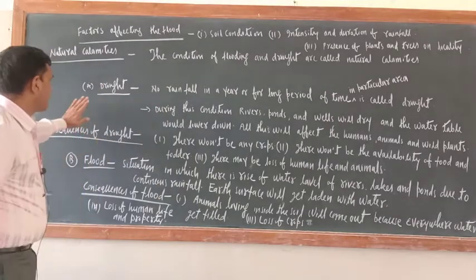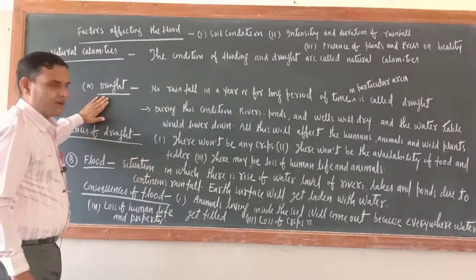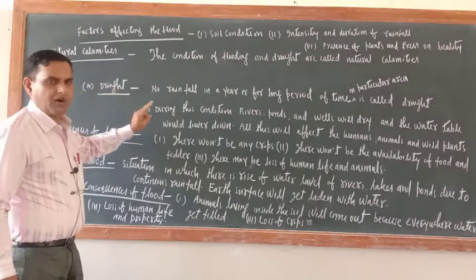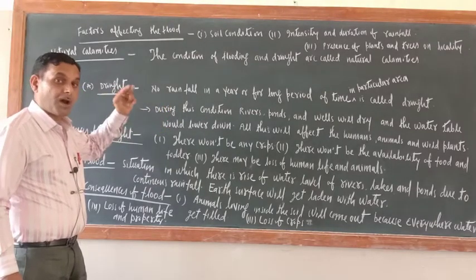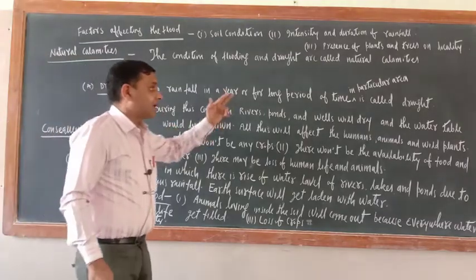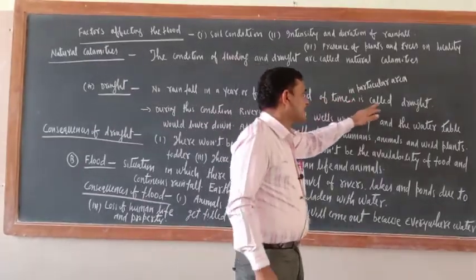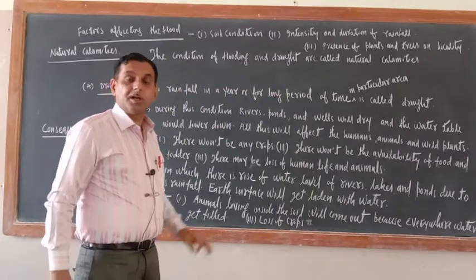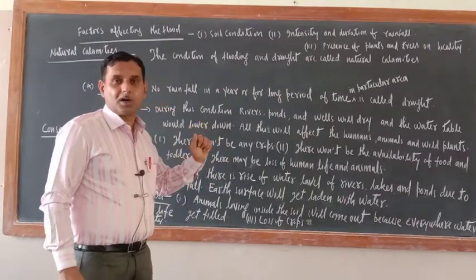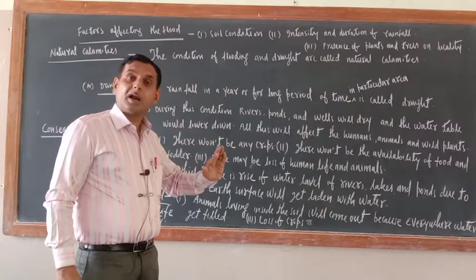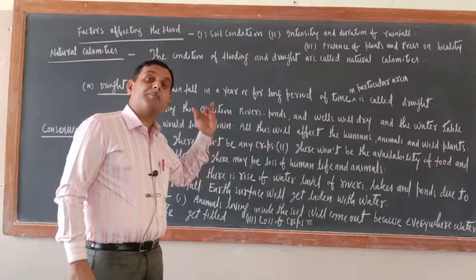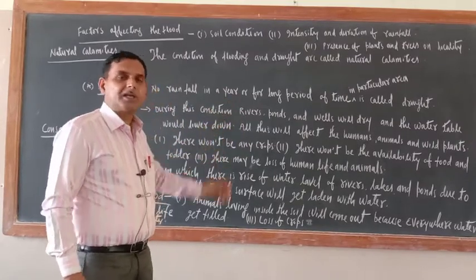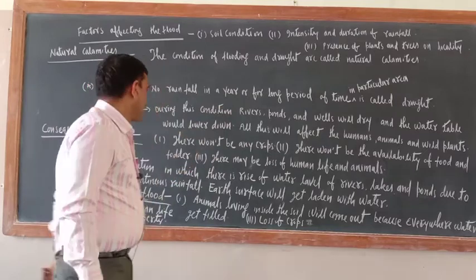Okay, so just try to understand. The first one is drought. What is drought? No rainfall in a year or for a long period of time in a particular area is called drought. Drought is the condition in which there is no rainfall in a year or for a long period of time in a particular area. That condition is known as drought.